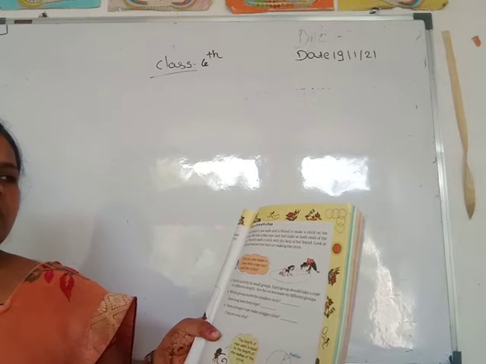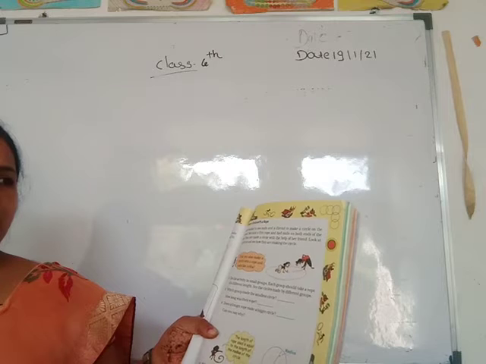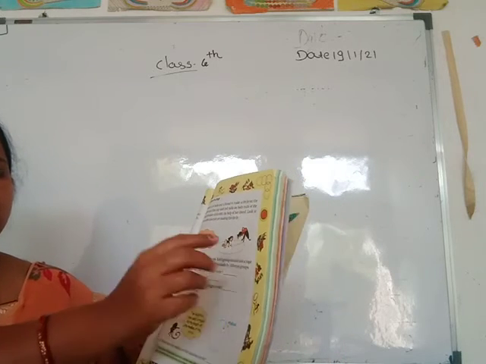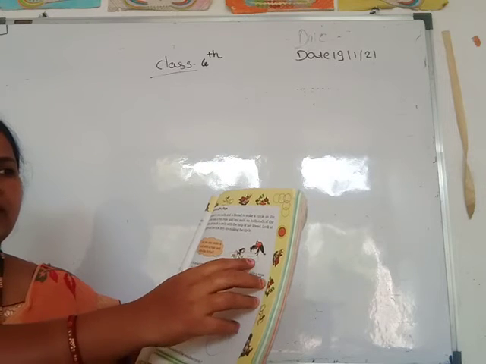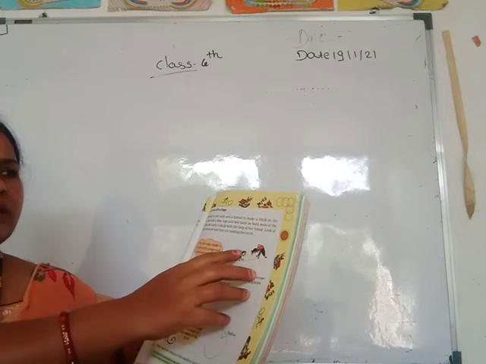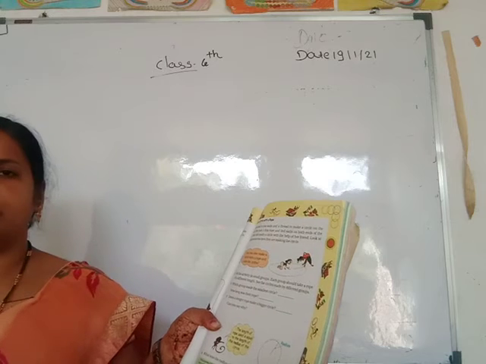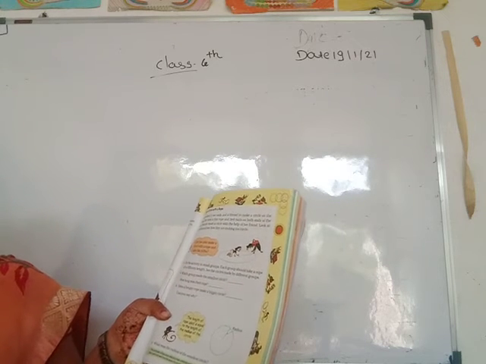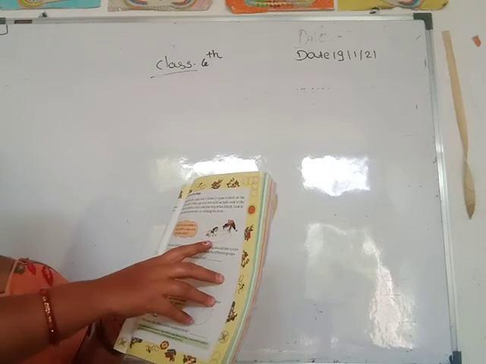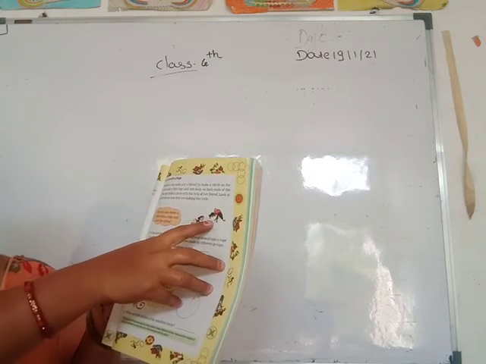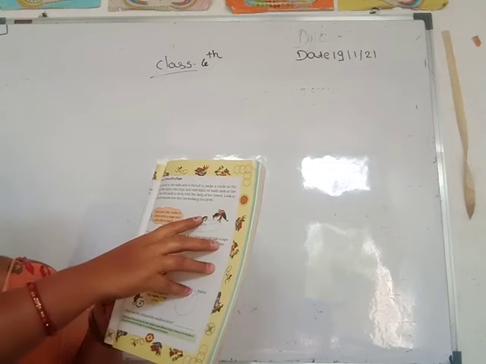She took a thin rope and tied nails on both ends, and she made a circle with the help of her friend. Look at the picture and see how they are making the circle.